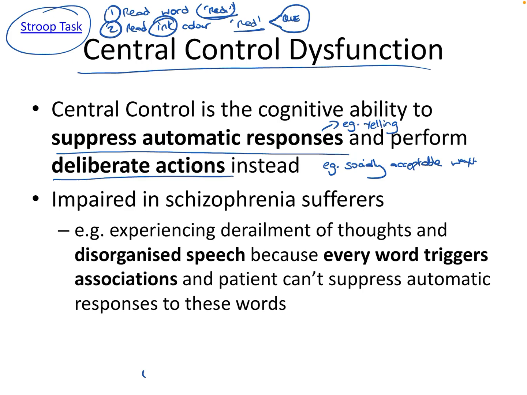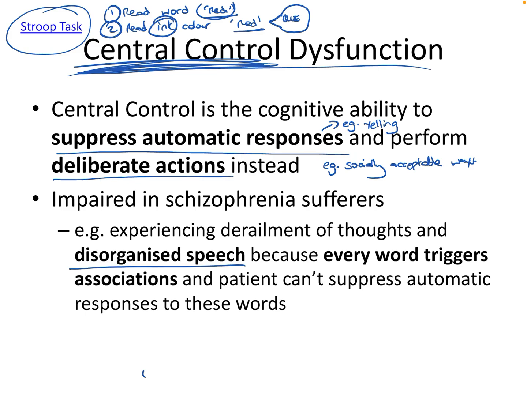And it's really, really hard. It's hard in healthy controls. It is even more difficult for people with schizophrenia because they have issues with this central control, this ability to suppress those automatic responses. And this can lead to serious impairments in goal-directed behavior. If you can't suppress the automatic response to stay in bed today, it means you're not going to perform the deliberate action of going to work. And so it has severe consequences for people with schizophrenia, and it affects their goal-directed behavior, it affects their attention, their memory, it affects a whole range of different behaviors, one of which is disorganized speech.